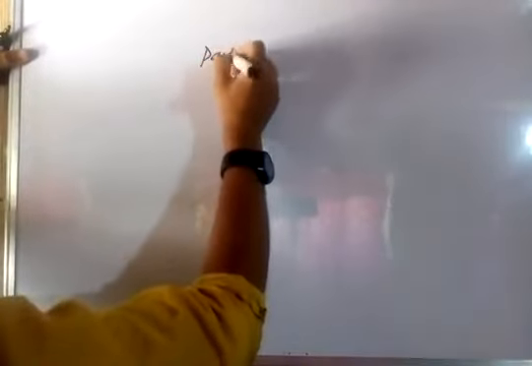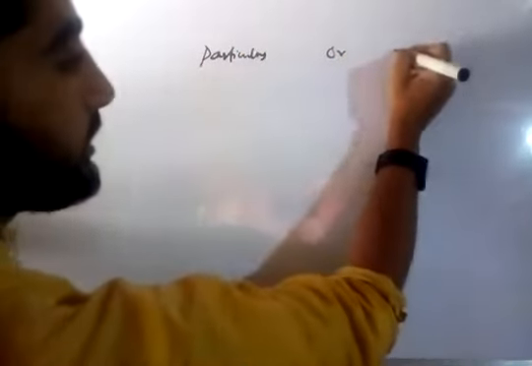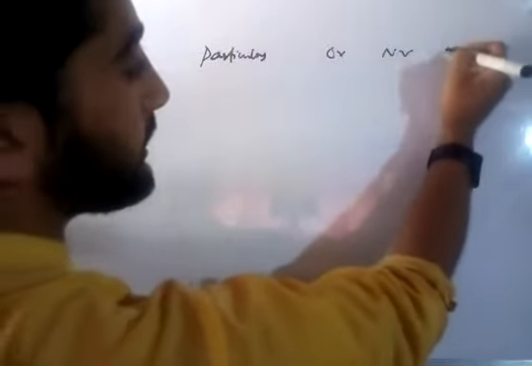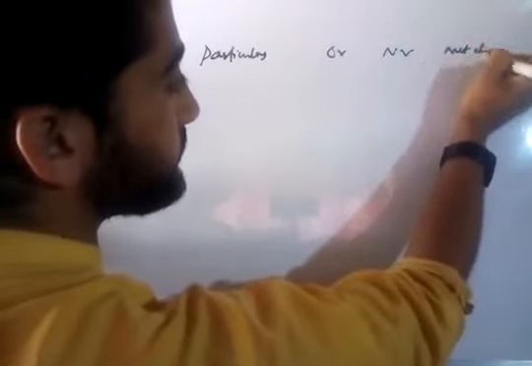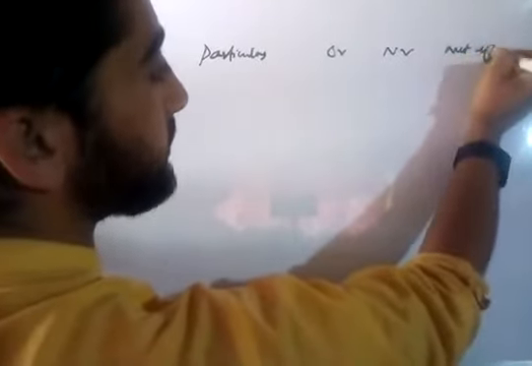So you know that for the purpose of revaluation, firstly we prepare a statement. In that statement we write: particulars, old value, new value, net effect on revaluation account.